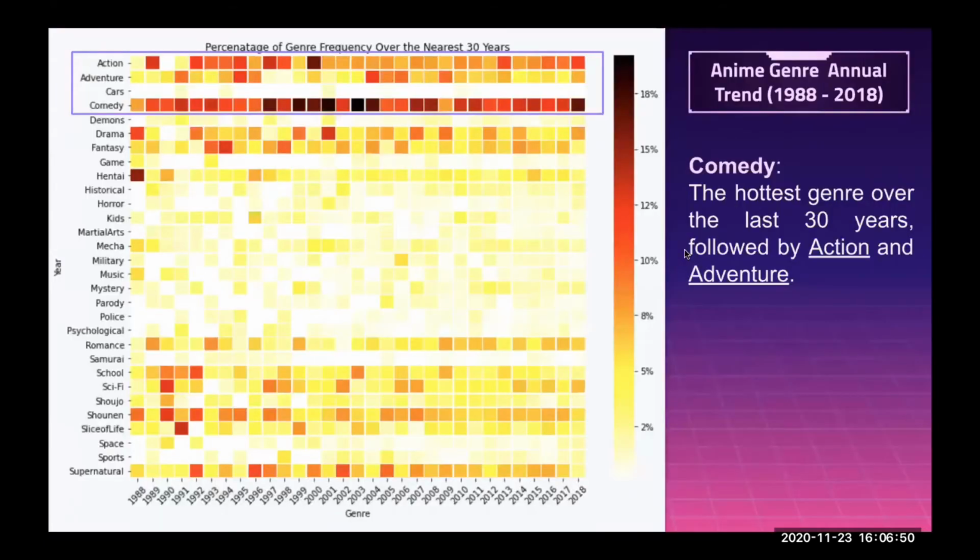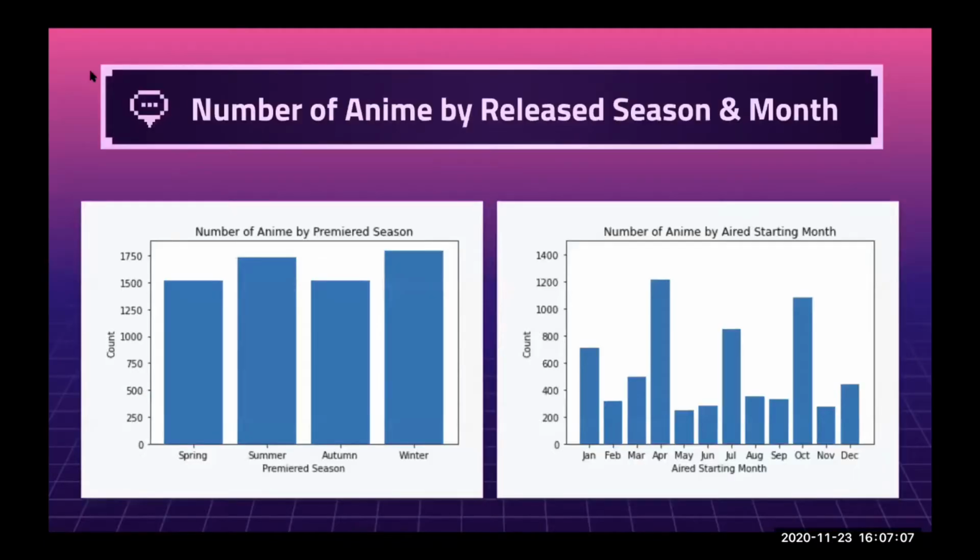Here is the heat map showing the annual trend of the anime genre from 1980 to 2018. It's not surprising to find out that comedy is the hottest genre over the last 30 years, followed by action and adventure. These two bar plots display the number of anime by release season and months. There are more anime released in April, July, and October.